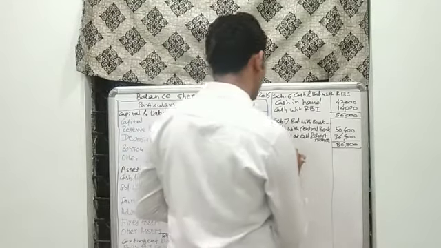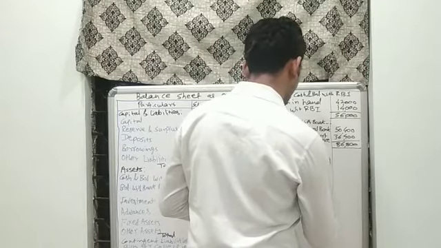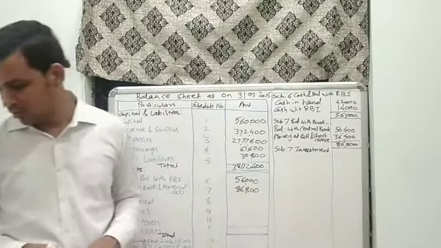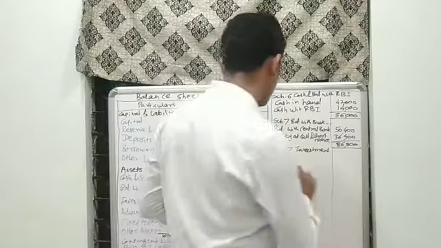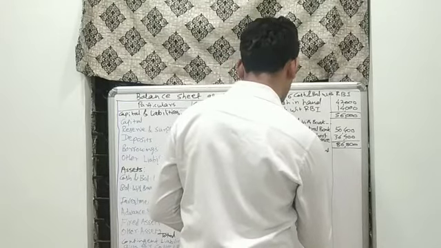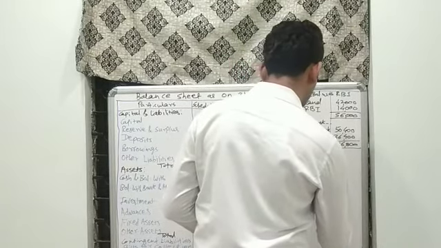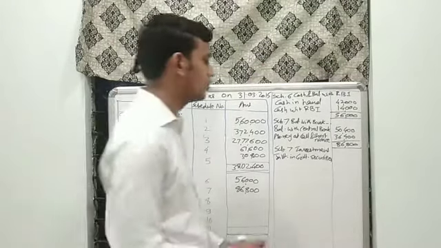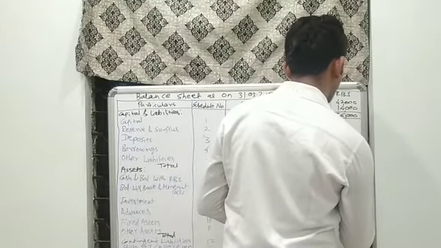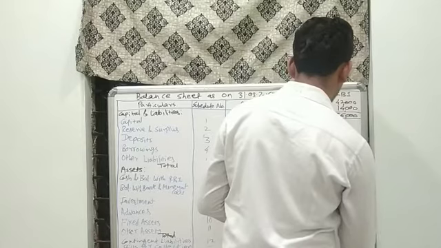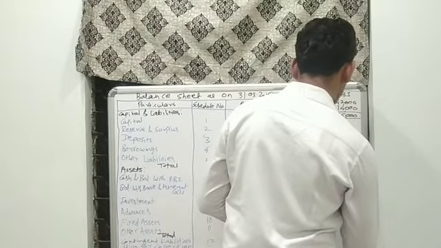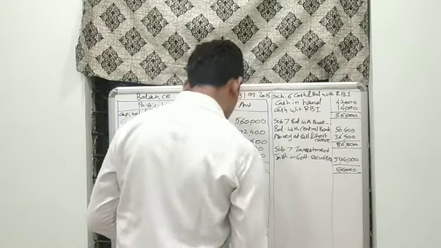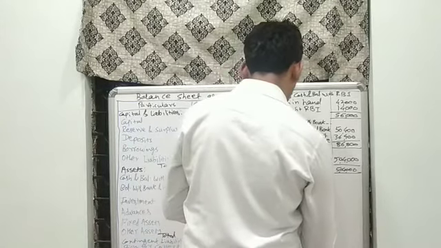Next is the schedule for investments. With regard to this, what is given in the question? Investment in government securities is given for rupees 5,04,000. 5,04,000 has been transferred to the balance sheet. Next is schedule 8.